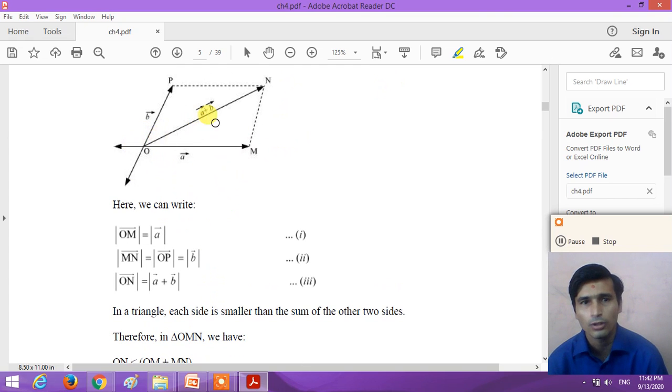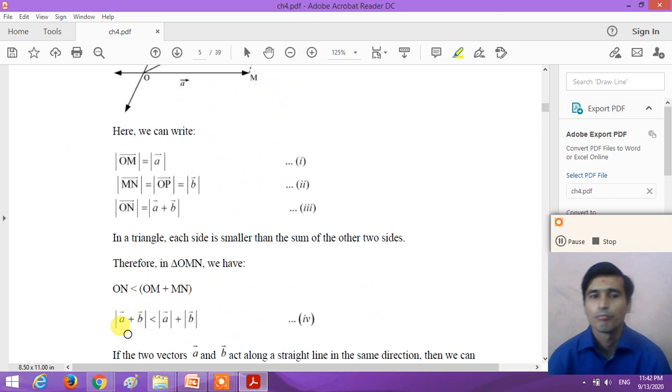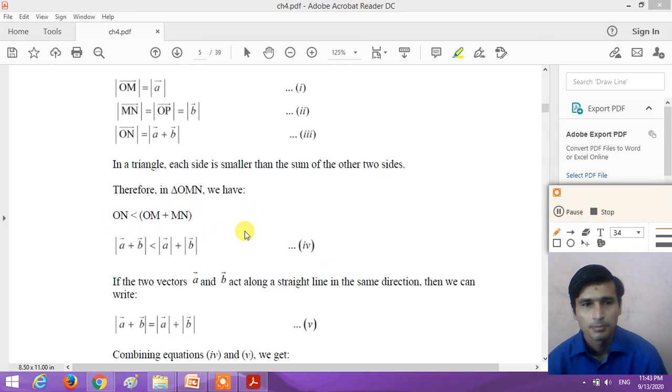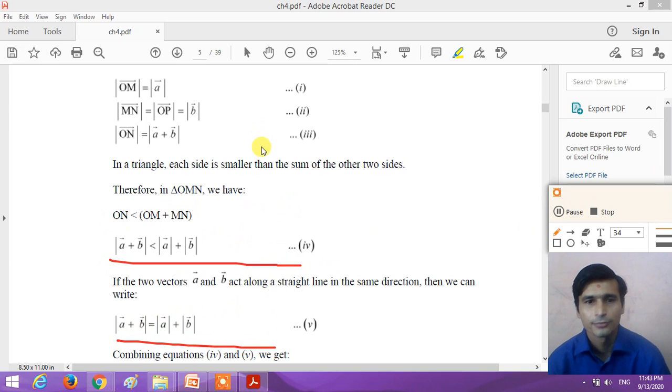So we can write that the magnitude of A plus B is less than the magnitude of A plus the magnitude of B. If the two vectors A and B act along a straight line in the same direction, then the magnitude of A plus B is equal to the magnitude of A plus the magnitude of B. Combining equation 4 and equation 5, we understand how the first inequality can be obtained by a graphical method.